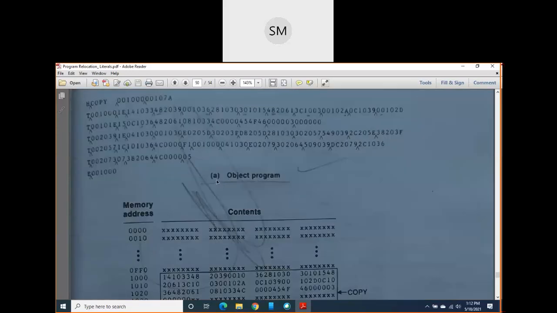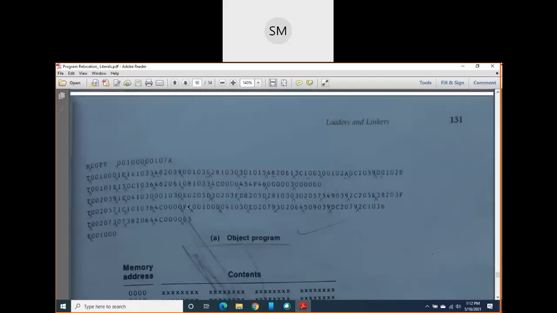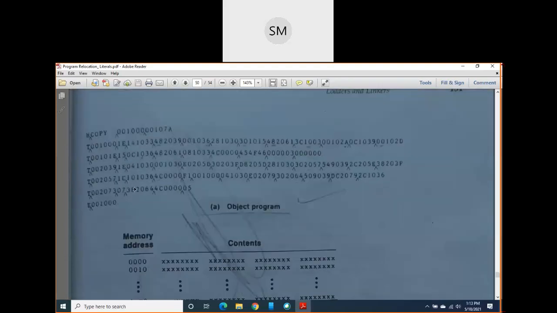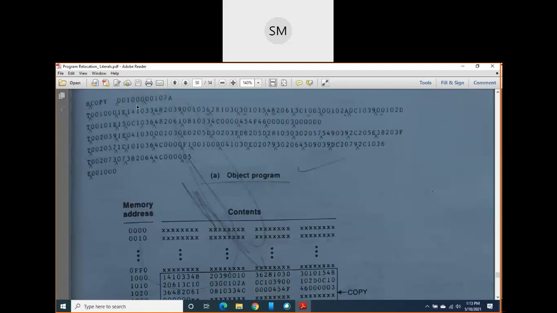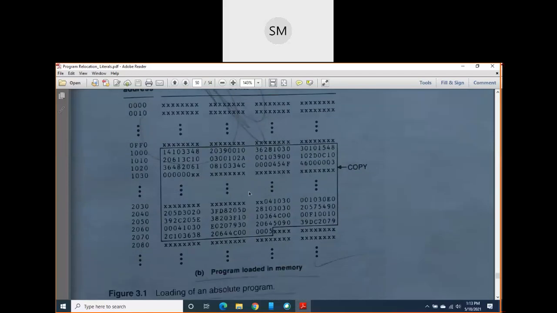Now come to this diagram. I call this diagram A and I call this diagram B. So what are these figures A and B? Figure A is representing once again the same object program which you have already written for the SIC program. For this object program, the loader will start to load it into the memory. And how exactly it looks after loading into the memory, I have shown you in figure B. This is the memory space, showing how our object program looks when the loader loads it into the memory.